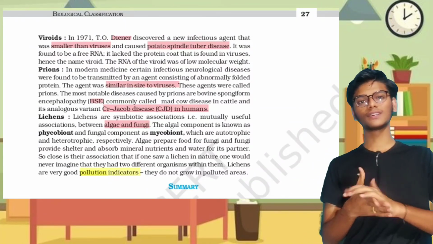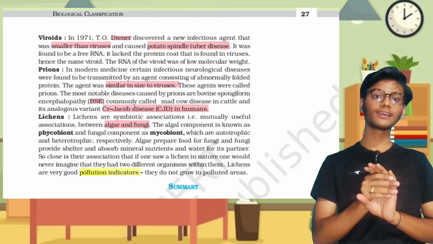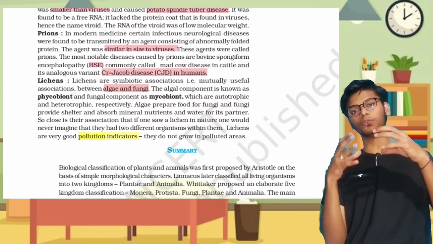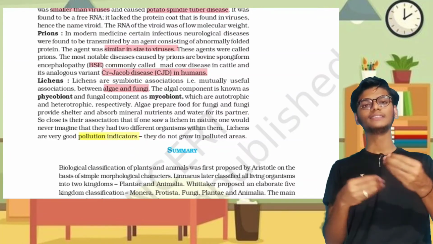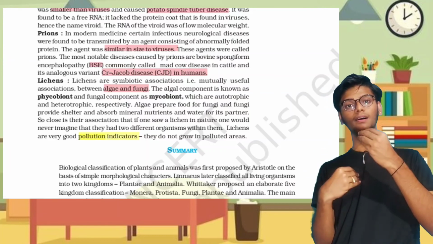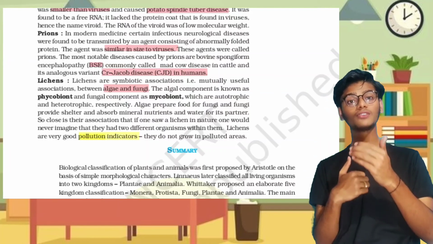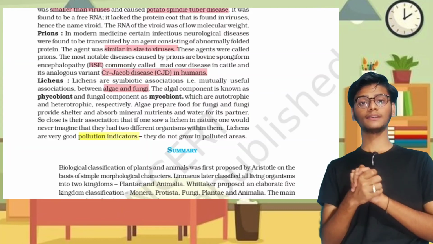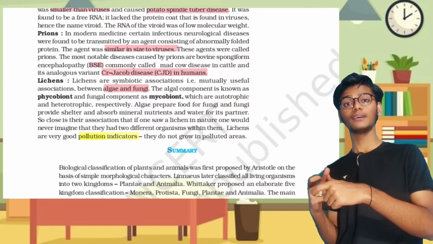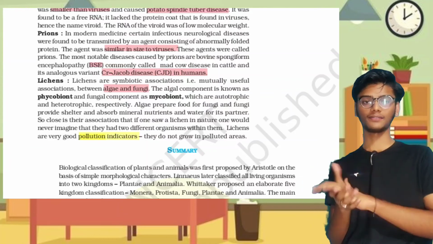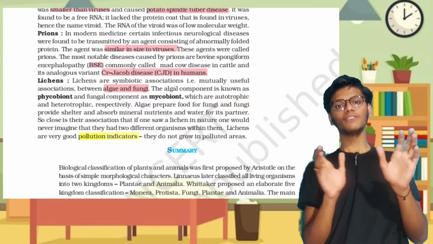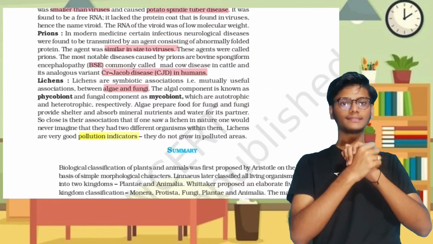And the last one is lichen. Lichens mean algae plus fungi, which associate. It is useful for the fungi as well as algae, so it is useful for both organisms, and it is used as a pollutant detector, which will detect the pollution of water. These lichens will not grow in polluted areas.